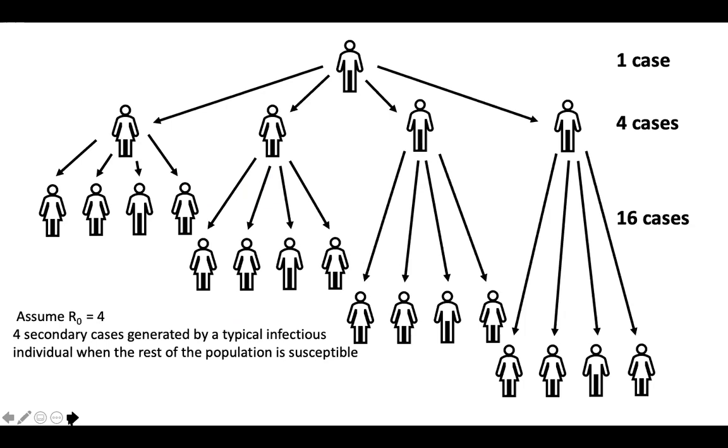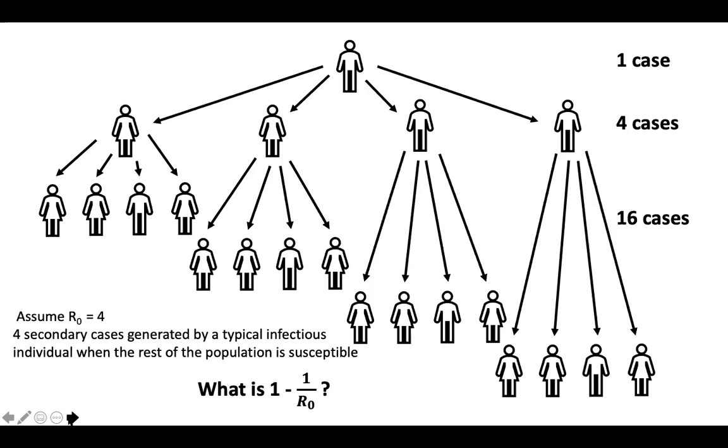Then those 4 individuals in turn infect 4 additional susceptible individuals themselves. So we go from 1 case to 4 cases to 16 cases, and you see how this can just dramatically increase over time.